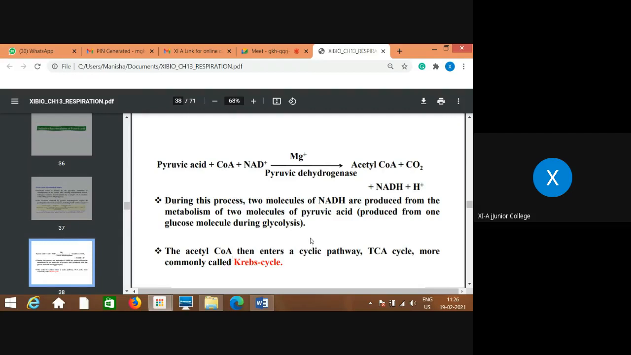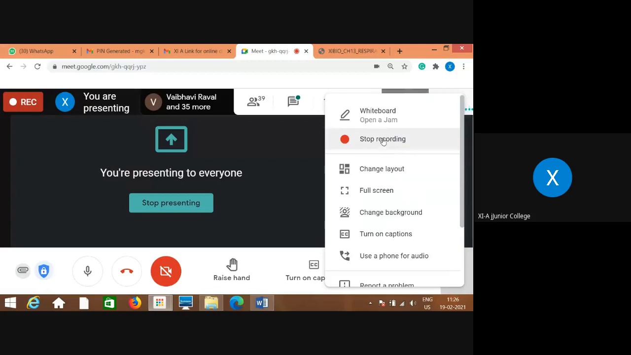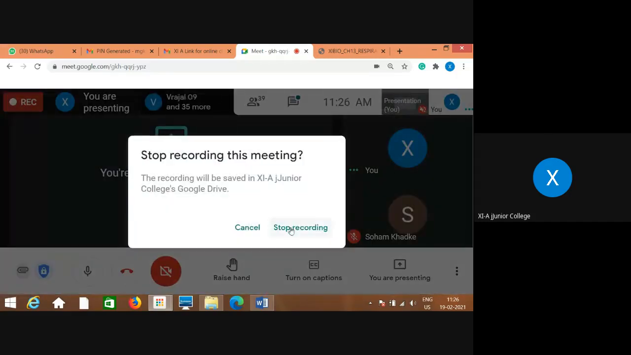What we have discussed is just the types of respiration, and the first step of respiration. Which is the first step of respiration? It is called glycolysis, which is